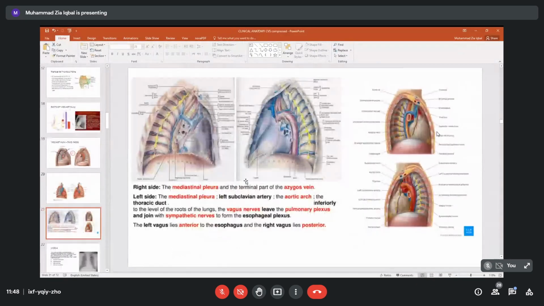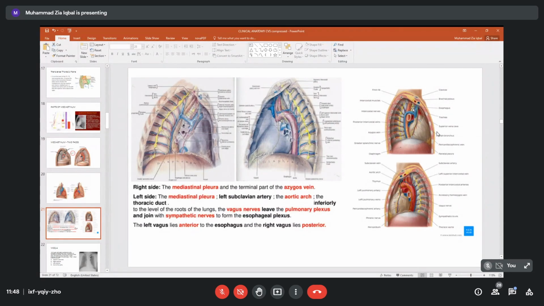To recognize these structures, this is homework, please. Sit down and try to recognize these. For example, on this right side we are looking at the sympathetic trunk, covered with mediastinal pleura. Then we look at this azygos vein. Then we have the left subclavian artery on the left side.